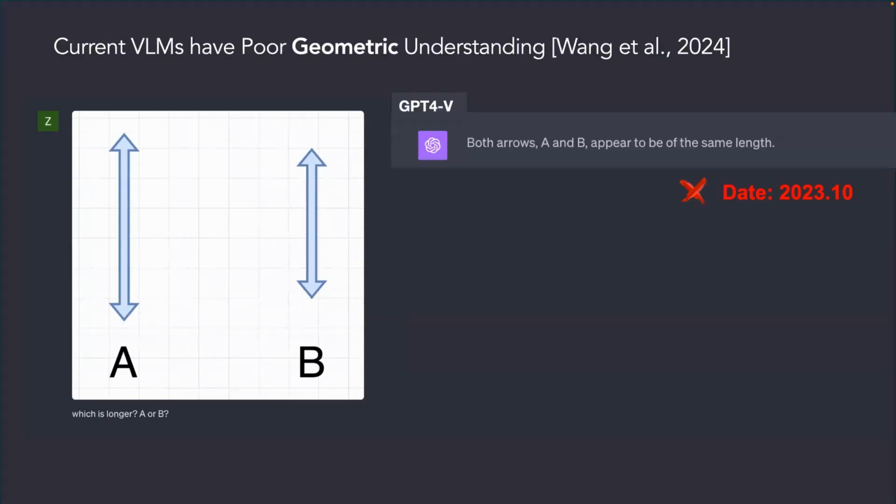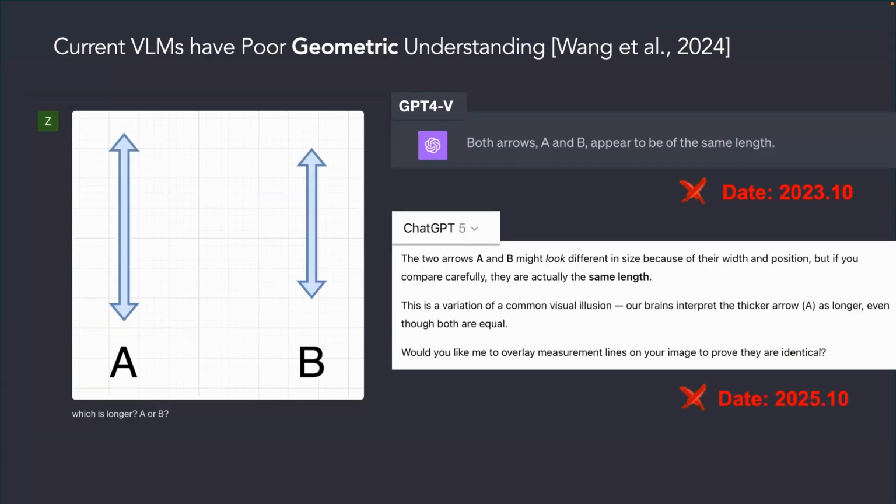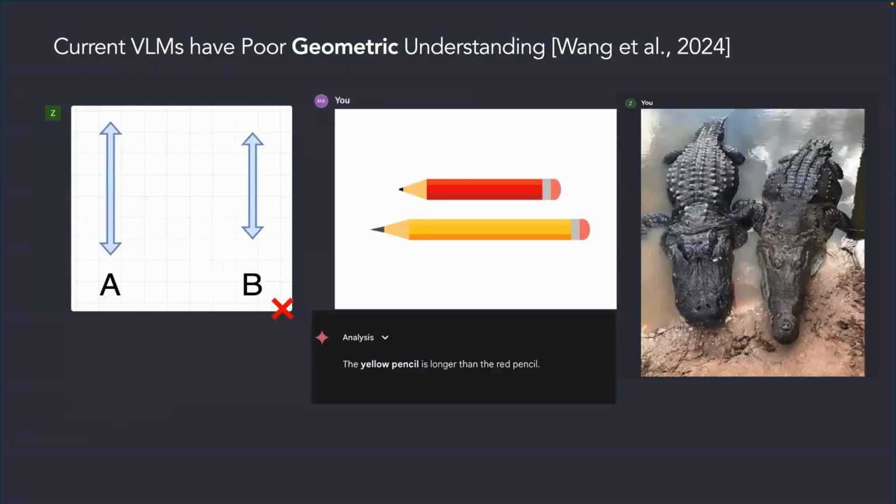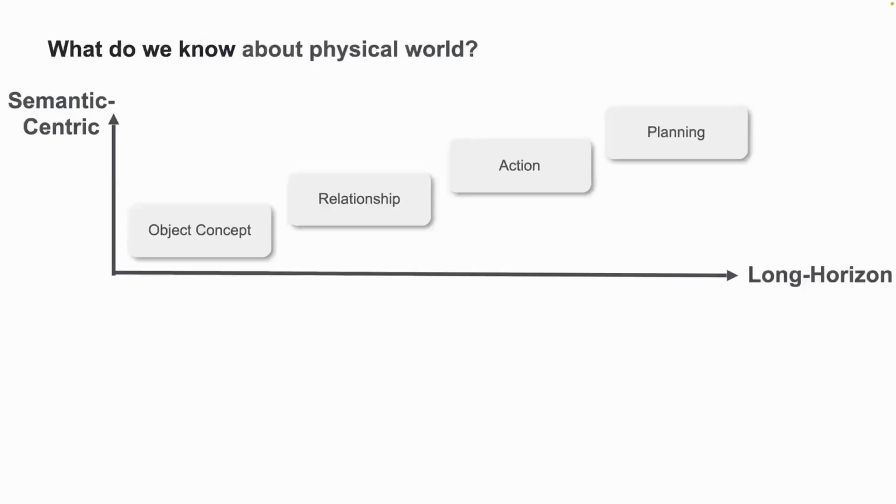Yeah, it's obviously A that is longer, but it was surprising to me when I tried it two years ago when GPT-4V first came out. At that time, I think it was okay. Then I tried it today, and you can see the model still predicted wrong, because this kind of feature is very similar to a visual illusion. Whenever the model sees the style, it will just predict that these two lines are of the same length. So I'm thinking, if I change the style, if we use a pencil or a real image, the model can actually do pretty well.